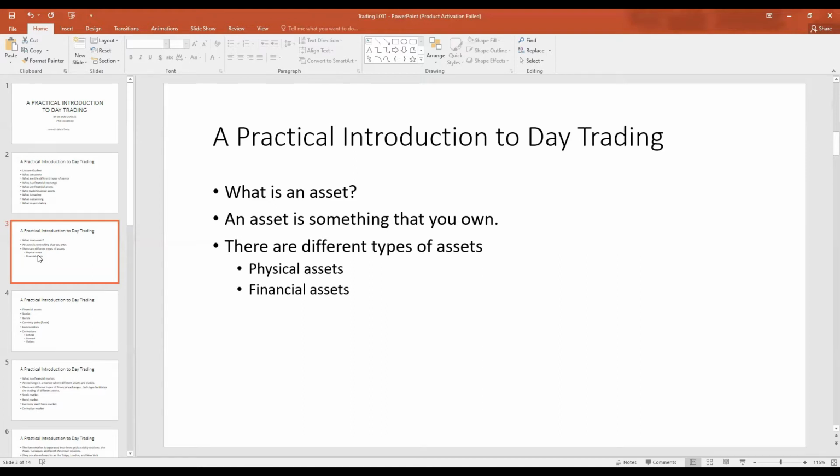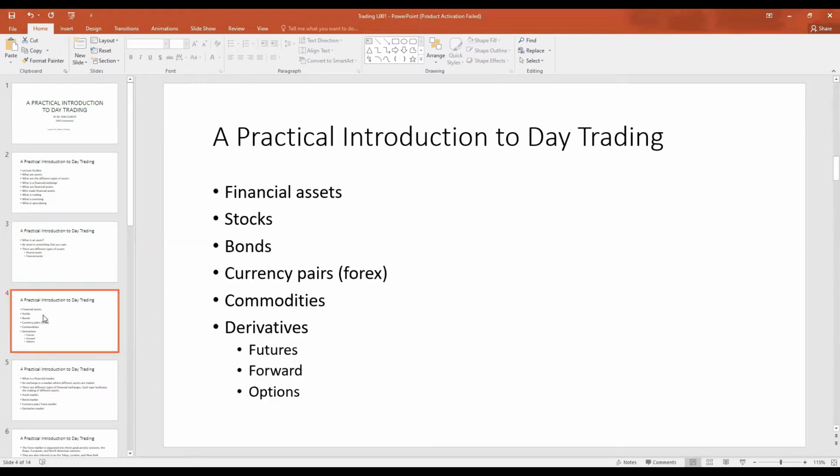So the first financial asset I will refer to is a stock. A stock represents a unit of ownership of a company. Stocks are also called shares. There are different categories of stock. There are common stock and there are preferred stock. Common stock are stock with voting rights. So common stocks represent some form of ownership of a company, and owners of common stocks have some form of voting rights of a company. In other words, they can vote to decide who will be the members of the board of a company.